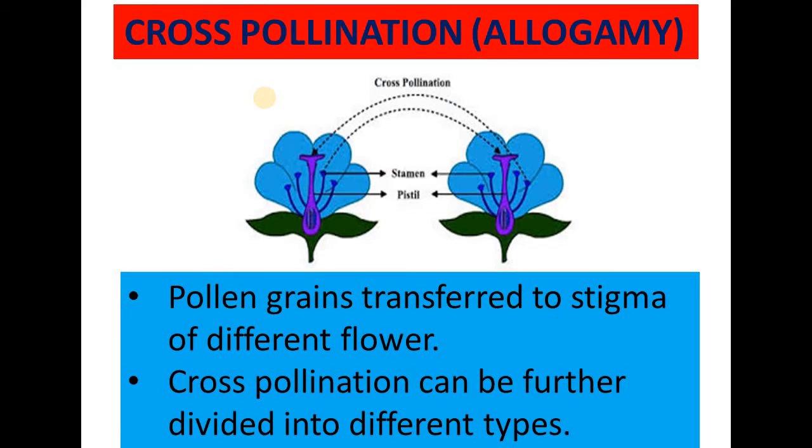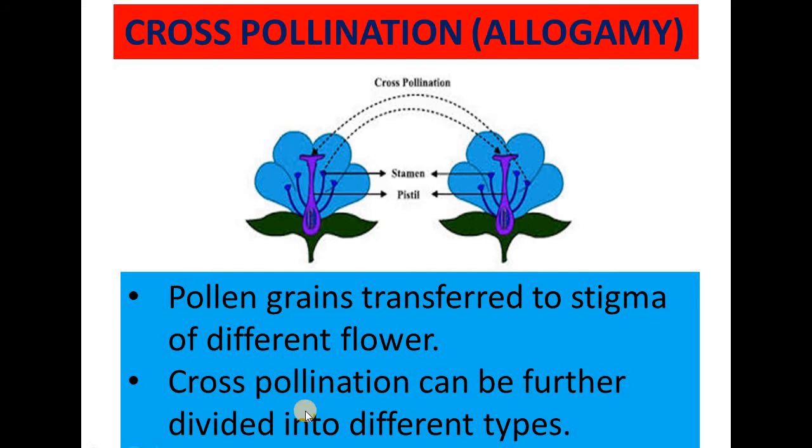Okay, so come to the next type, that is cross-pollination, also known as allogamy. In this type you can see in the diagram the pollen grains of one flower will be transported to another flower. This is cross-pollination, not in the same flower but on another flower. The flower may be bisexual or unisexual, but the pollen grain will be transported to another flower, not the same flower. This is allogamy.